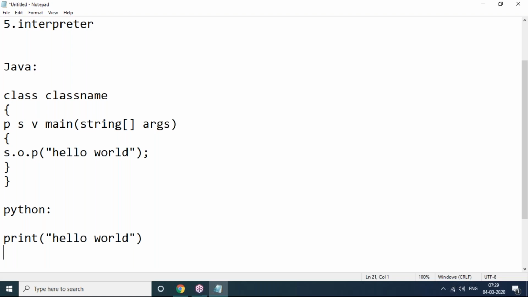In this aspect, I'm saying Python is very simple compared to other languages. Syntactically, it's a very simple syntax. Structurally, it is a very simple structure. There are no classes and declarations and modules and all those things. Directly, we can write whatever we want and it is going to display the output. So this is exactly why Python script is very simple compared to other languages.